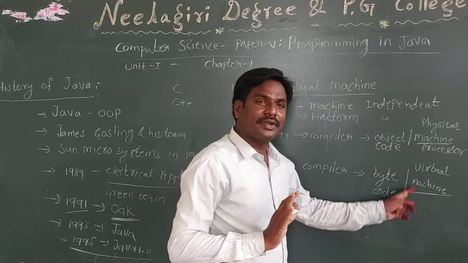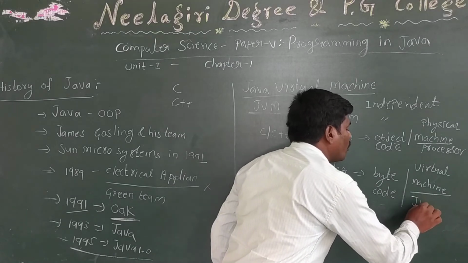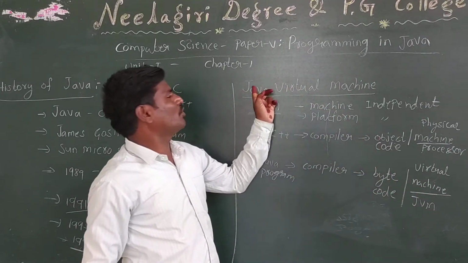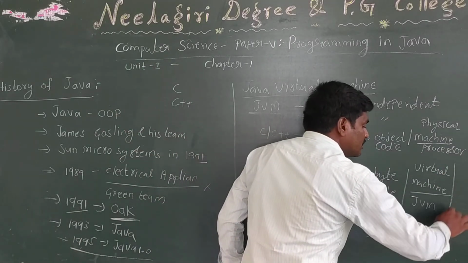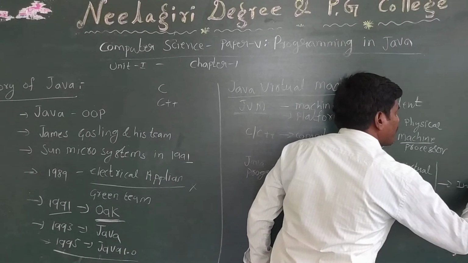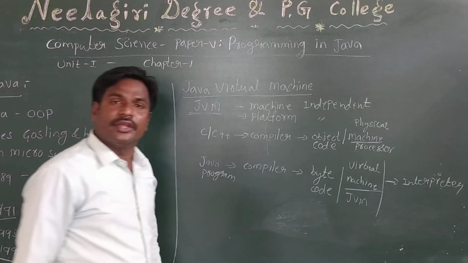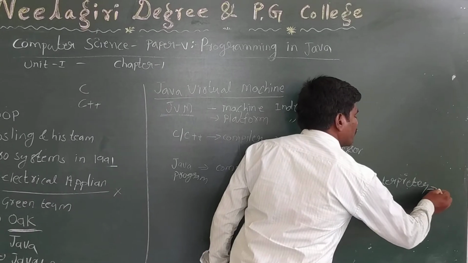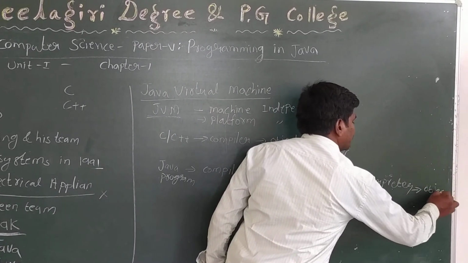It is not a processor. It is understandable by a machine called a virtual machine, the Java virtual machine. Again, we have to interpret this program. Whenever we interpret the program, the object code will be generated.